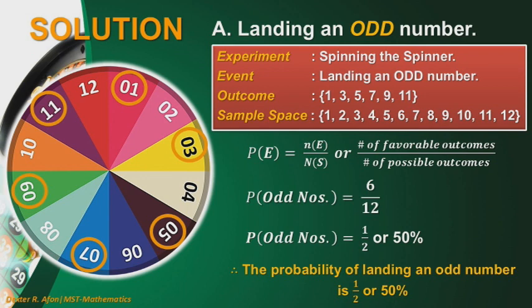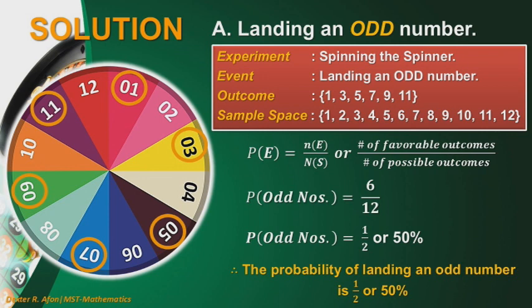Again, the same procedure will be applied by simply identifying first the experiment, which is spinning the spinner, the event, landing on an odd number, and for our outcomes, we have 1, 3, 5, 7, 9, 11, which are the odd numbers from 1 to 12. And for the sample space, we have 1, 2, 3, 4, 5, 6, 7, 8, 9, 10, 11, and 12.